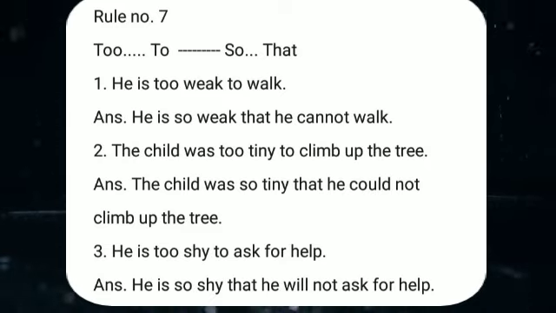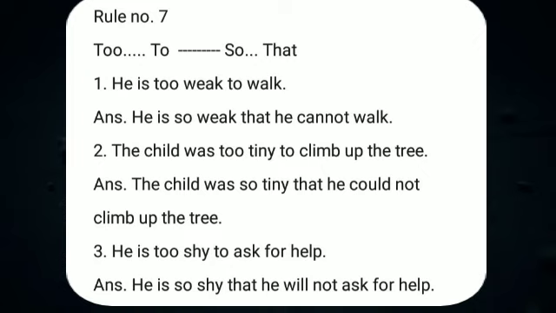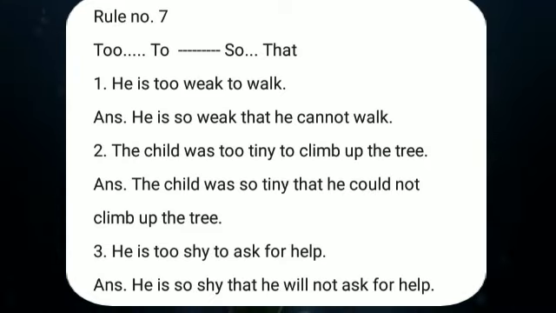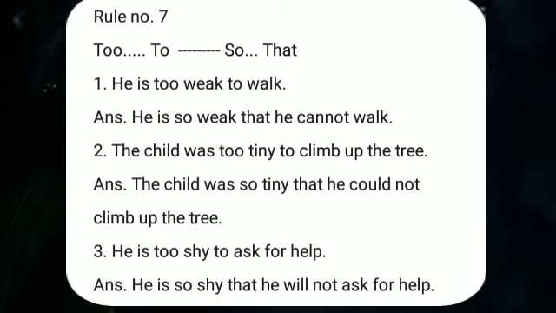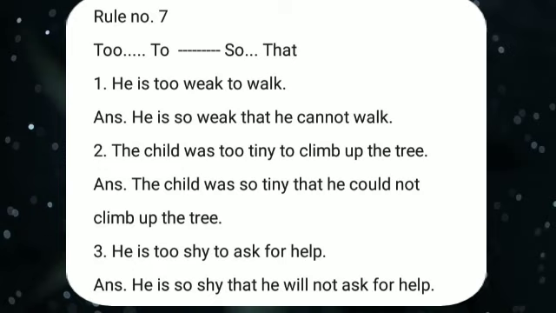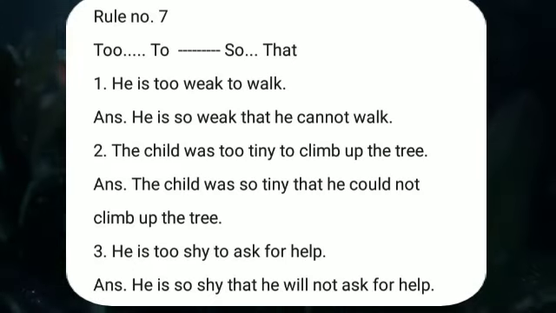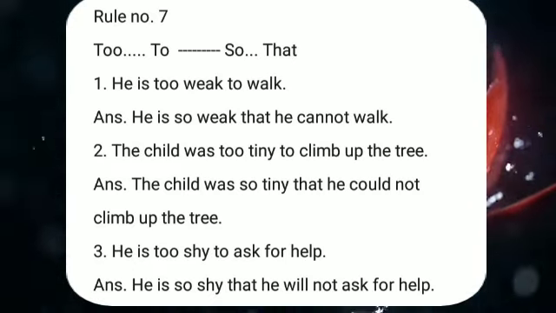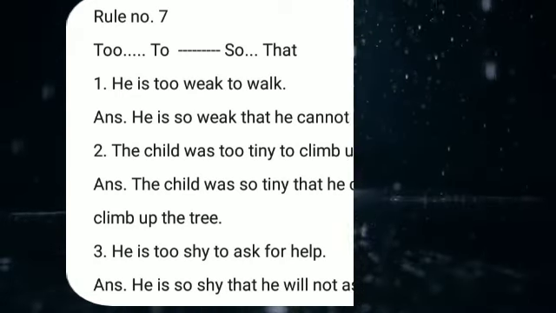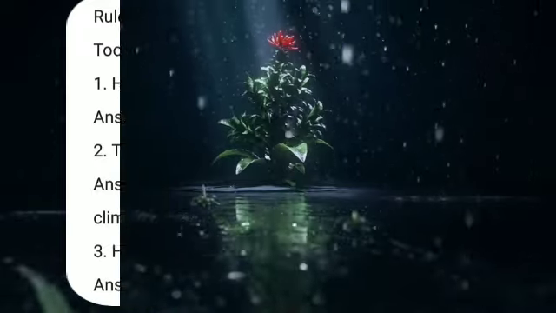Then the third example. He is too shy to ask for help. Here, asking for help doesn't show ability. It shows only a situation. So in this case, we cannot use "can" because "can" shows ability and the sentence is in present tense. In the place of "can", we can use "will" here. He is so shy that he will not ask for help. So asking help is not ability. That's why we used "will" in the place of "can". Hope you understood this rule.